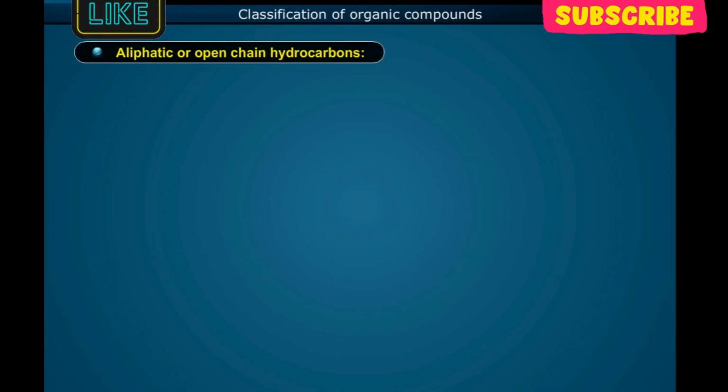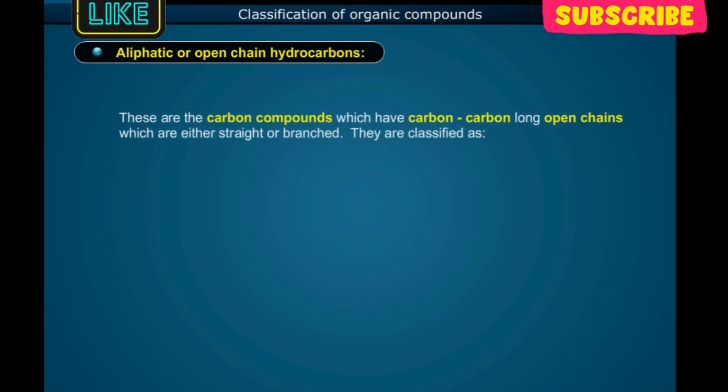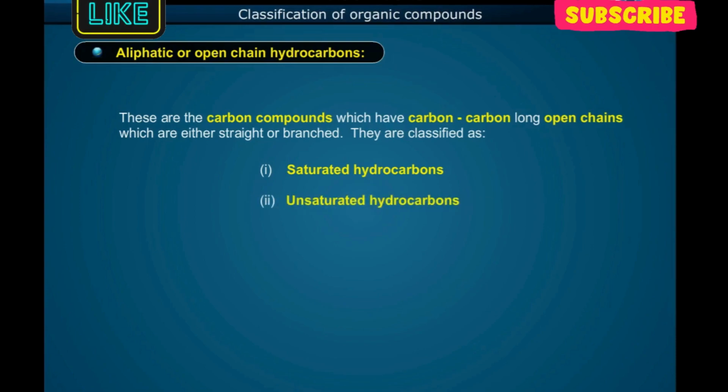Aliphatic or open-chain hydrocarbons. These are the carbon compounds which have carbon-carbon long open chains which are either straight or branched. They are classified as: Number 1. Saturated hydrocarbons. Number 2. Unsaturated hydrocarbons.